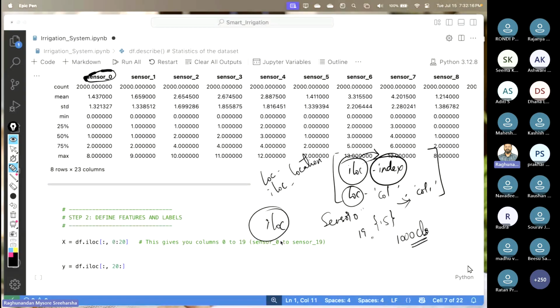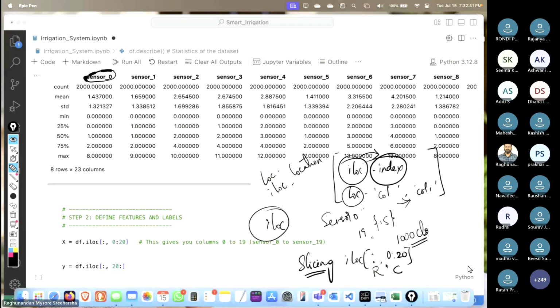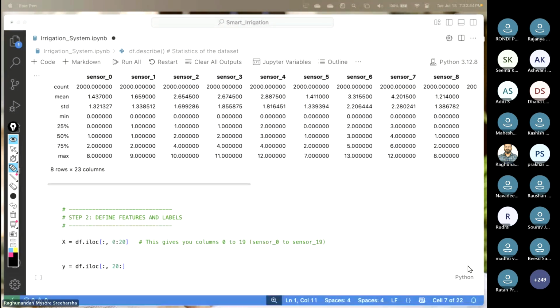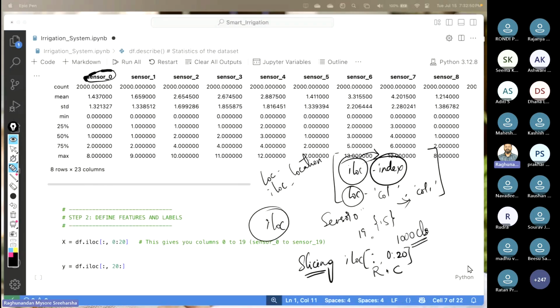So what does this iloc basically do? We are doing some kind of slicing here. What is this slicing, sir? I'll show you. When I take iloc with square braces, remember this, colon and 0 to 20. When I do the slicing, I'll talk about rows and columns like this. So I have the rows and columns.